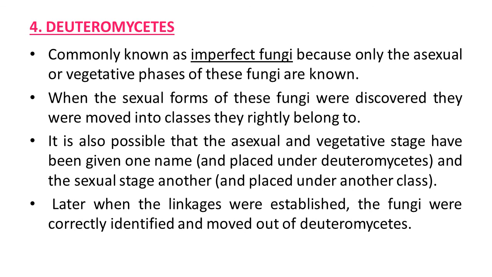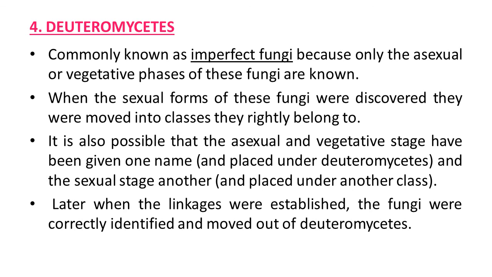It is also possible that the asexual and vegetative stage have been given one name and placed under Deuteromycetes, and the sexual stage another name, placed in another class.